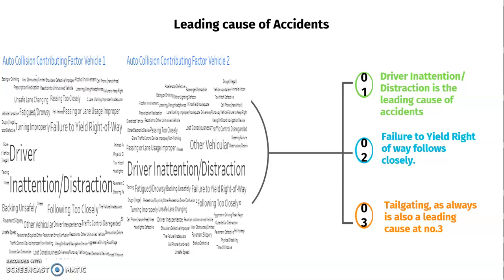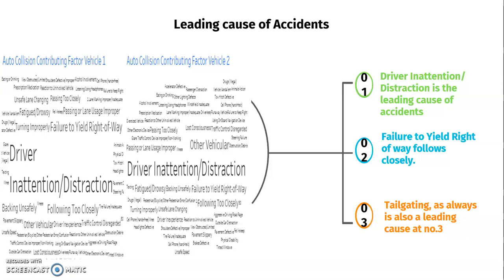As we know, whenever we drive on the road, we can see that someone is following us too closely. It's always talked about when we go for our initial license that we need to maintain a minimum distance of so many feet between the 2 cars, so that if we stop suddenly, there is no chance that we'll crash into the second vehicle. So these are the basic things that we were able to find out.